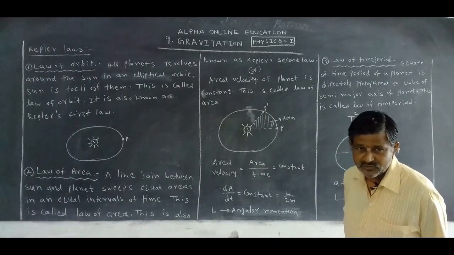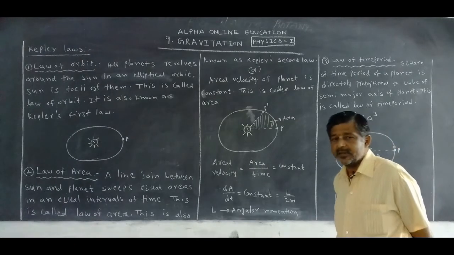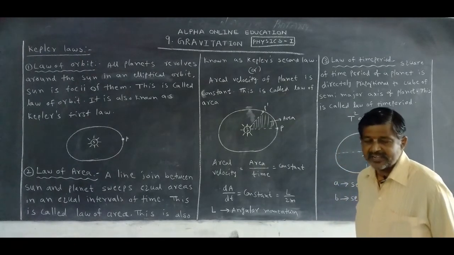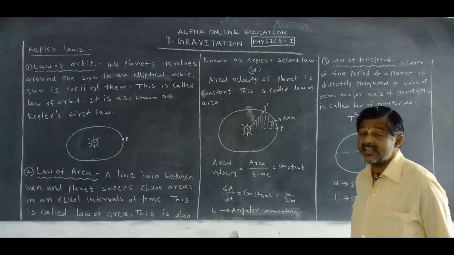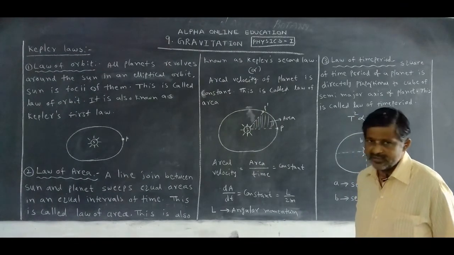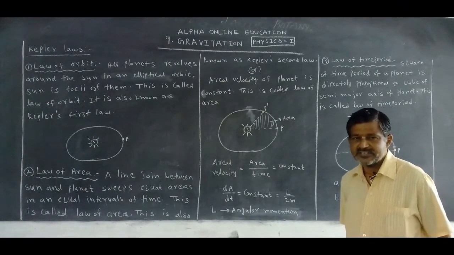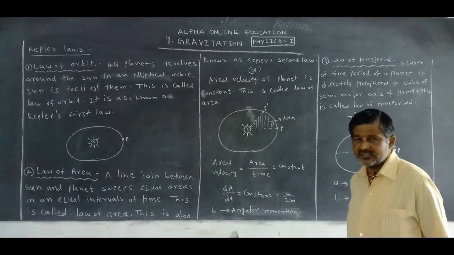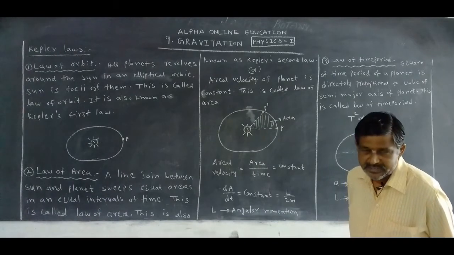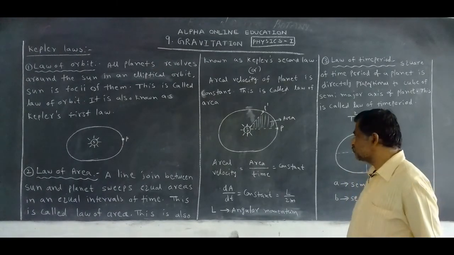It is also known as Kepler's second law. Actually, what is the name of Kepler's second law? Law of area. What is the mathematical expression for it? dA by dt is equal to constant, or L by 2m is equal to constant.